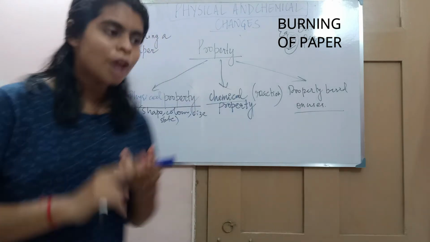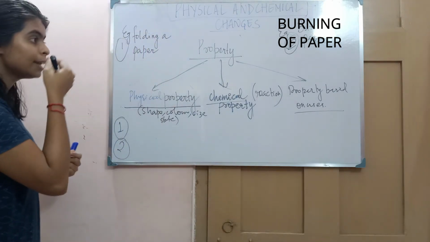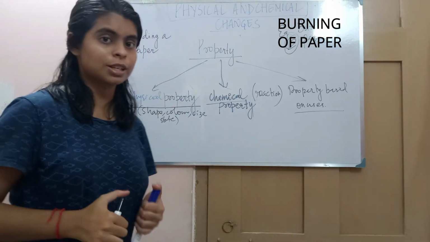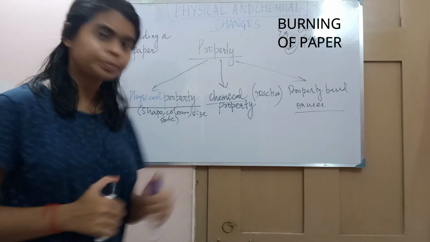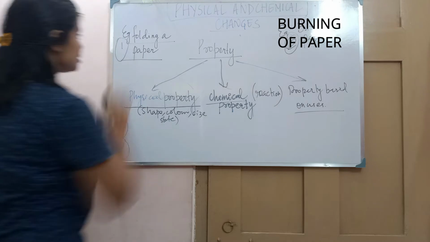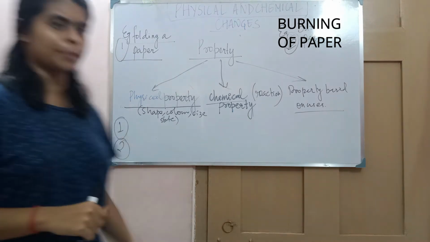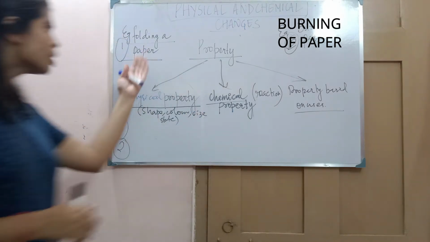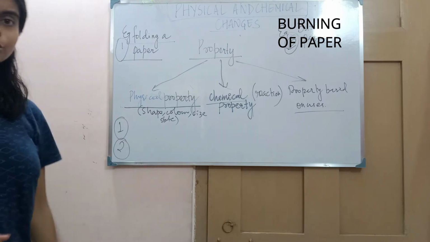That means you have to be very sure that what kind of properties changed in a physical and chemical. For example, let's take an example of folding of a paper and burning a paper. Now tell me, once you fold the paper, what is changed you see?